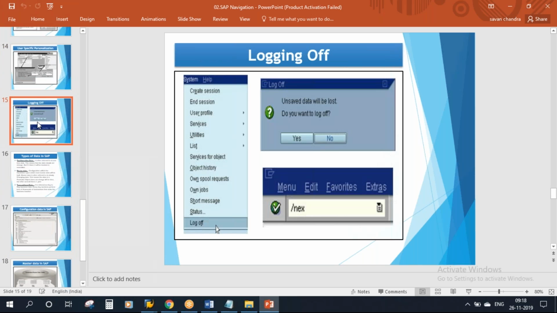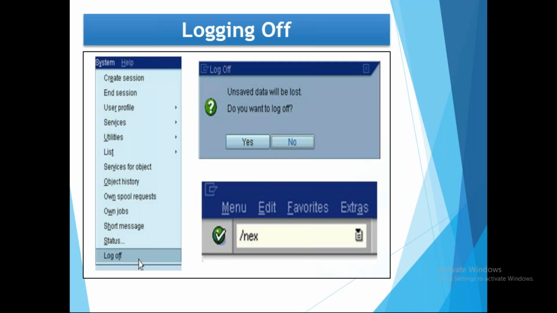Okay, so once you complete the activity, normally in our web browsers, in any website, Gmail or LinkedIn or Twitter, we log off from the website, right? Same thing here. Once you complete your day-to-day activities, at the end of the day, you can log off from the system. So how to log off? There are three methods basically.